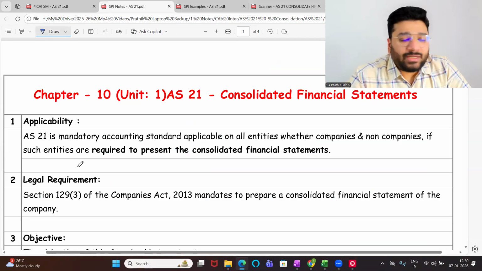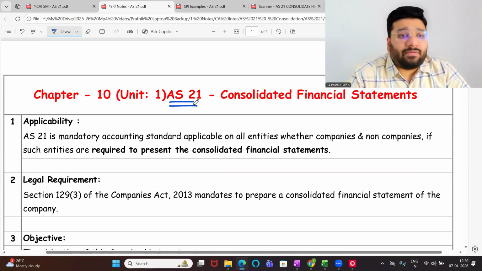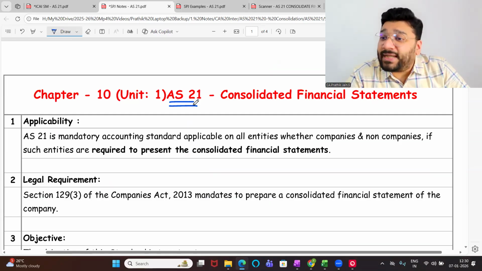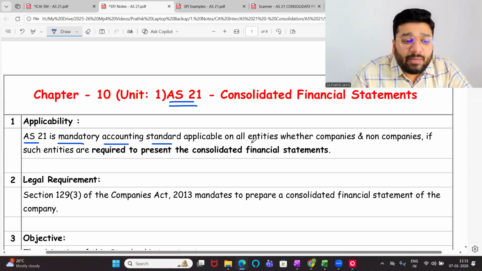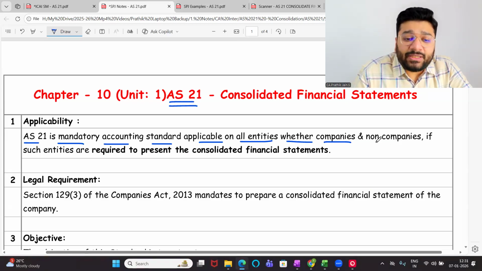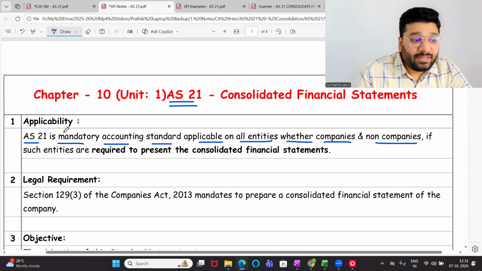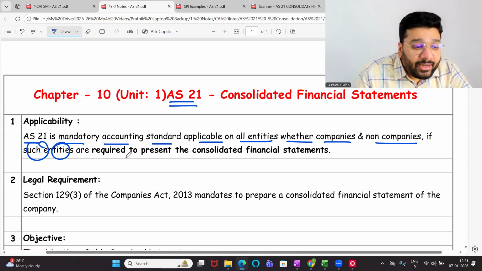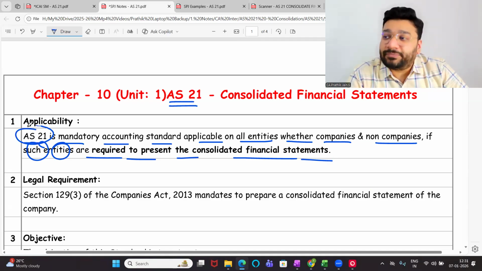Let's have a discussion on the applicability of this AS. AS 21. This particular chapter is being governed by Accounting Standard 21. AS 21 is a mandatory accounting standard applicable on all the entities, whether companies or non-companies. You can't stop here. Very important point. If such entities are required to present the consolidated financial statement, if any entity is required to prepare the consolidated financial statement, for them it is mandatory to follow AS 21.